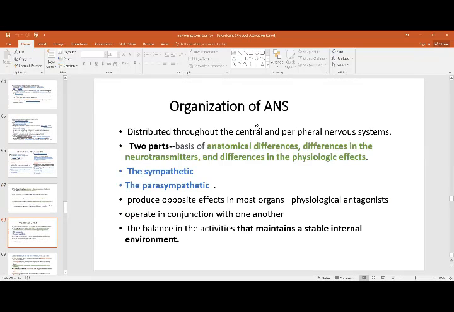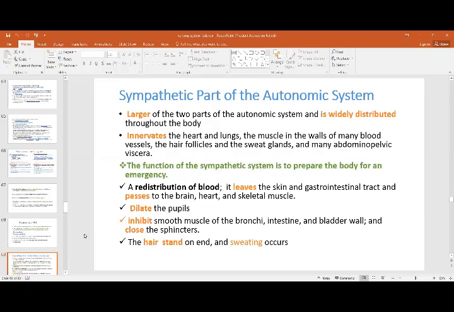Organization of the autonomic nervous system: it is distributed through the central and peripheral nervous system. The two parts differ on the basis of anatomy, differences in neurotransmitters, and differences in physiological effects. That is, the sympathetic and parasympathetic have structural differences, differences in the substances released at nerve endings, and differences in effects. The sympathetic and parasympathetic produce opposite effects, but still maintain a stable internal environment.